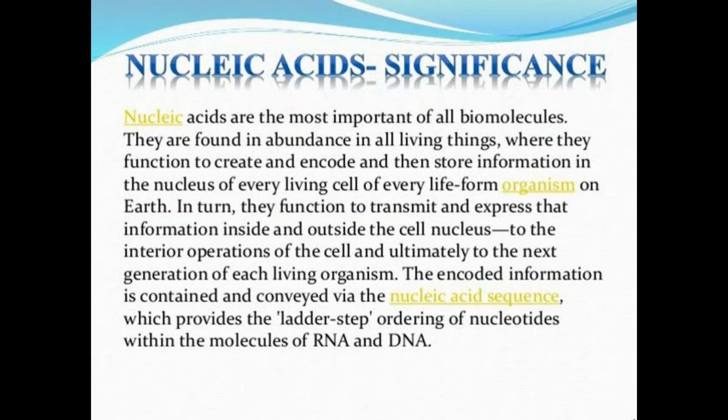Sometimes genes inside the nucleus are responsible for the transmission of character, and sometimes extra nuclear genes are also responsible. That type of inheritance is called extra nuclear inheritance.